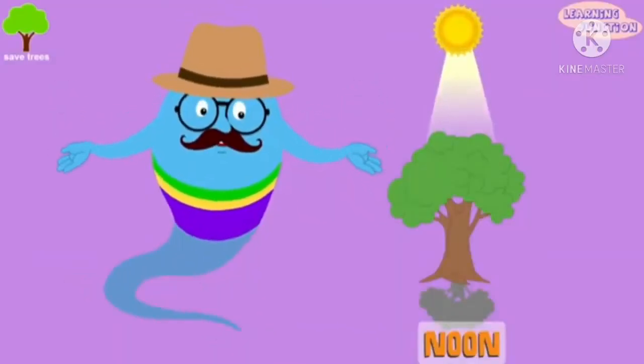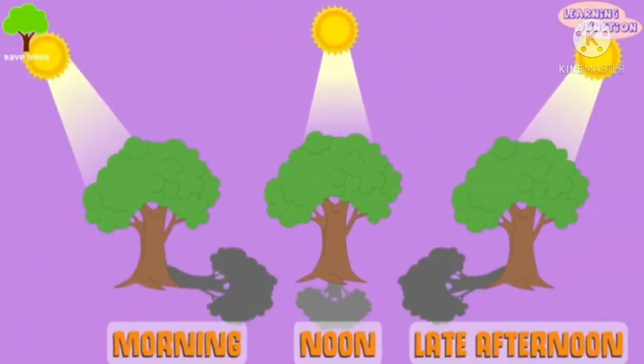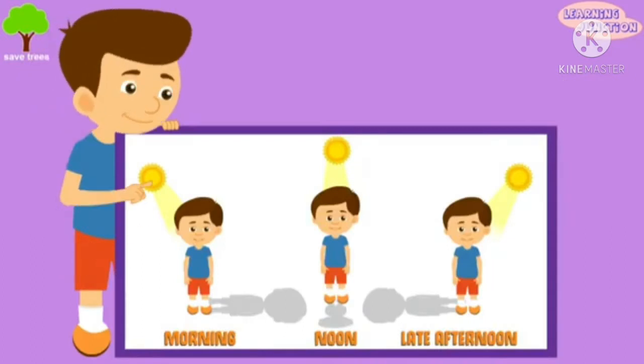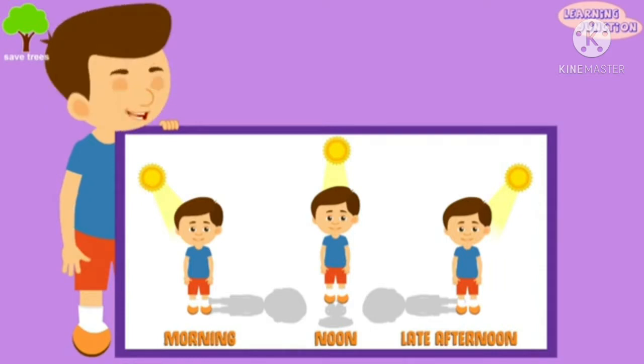When the sun is directly overhead, the shadow is tiny, or there's no shadow. The position of the sun changes throughout the day, which changes the angle at which the sun's rays fall on the ground. This is why you see different sizes and shapes of shadows. Show the chart to your friends. In the morning, your shadow will be long. At noon, it is small. And in the late afternoon, it's long again.